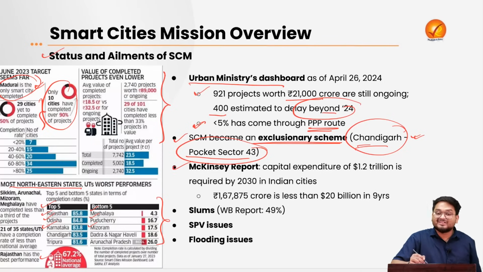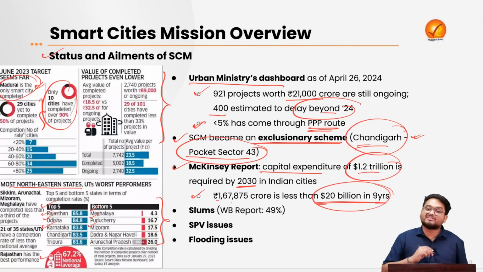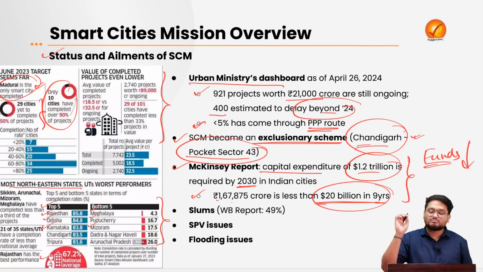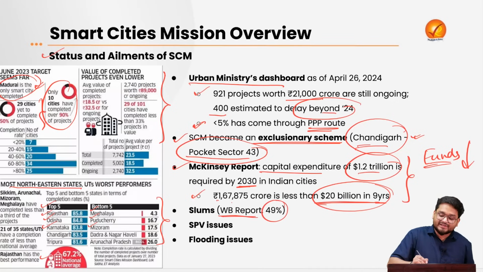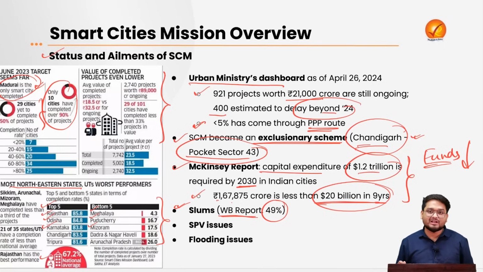Also, according to a McKinsey report, it has been estimated that capital expenditure of around $1.2 trillion is required by 2030 in Indian cities, and this is far more than 1.6 lakh crore, less than $20 billion, in the next 9 years. So we have to understand that the funds for the Smart Cities Mission are far lower. According to the World Bank, 49% of urban residents live in slums, and the Smart Cities Mission as of now has done very little to develop the slums.